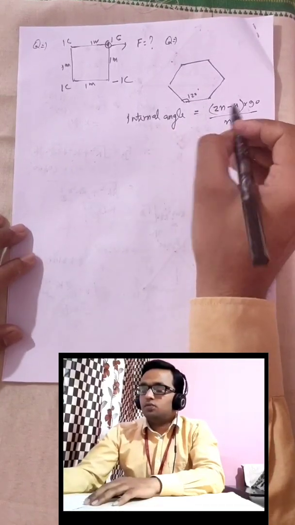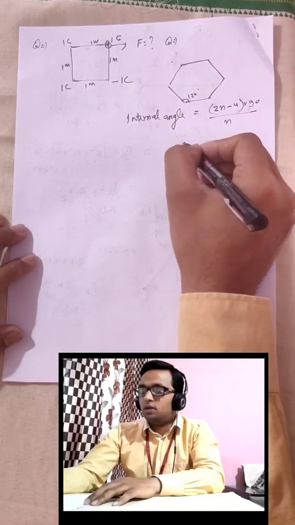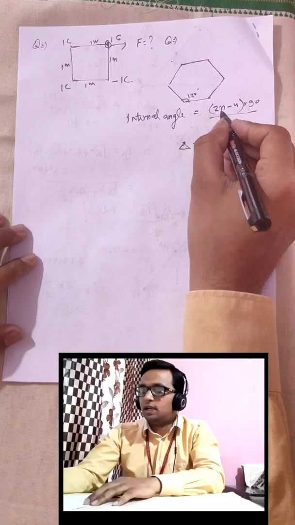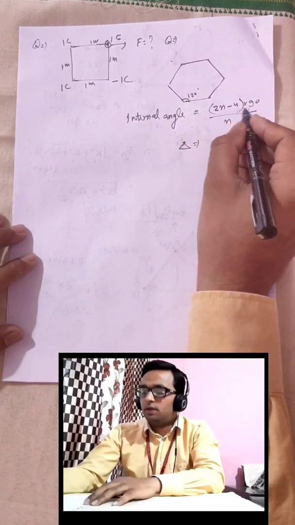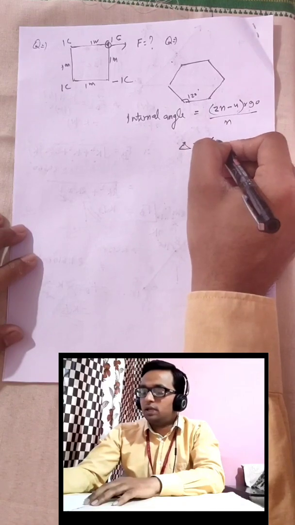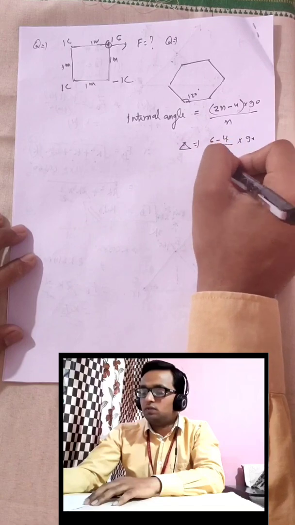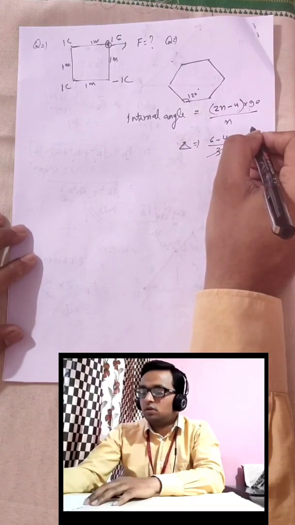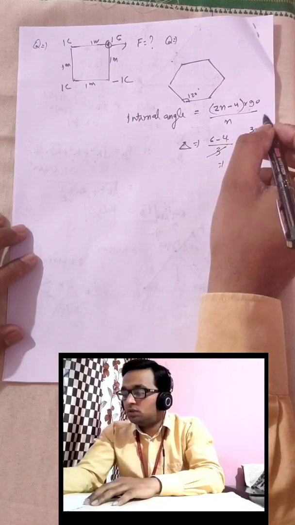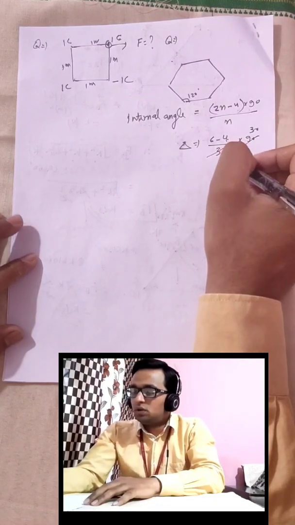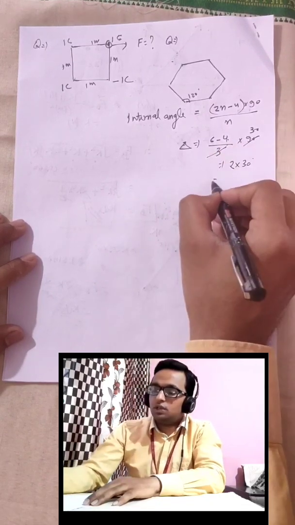So for a triangle, you can see there are 3 sides. n is basically the number of sides of the polygon. For a triangle, let me verify it: (2 times 3 minus 4) upon 3, into 90. 6 minus 4 is 2, and 2 into 90 divided by 3, that is 60 degrees.